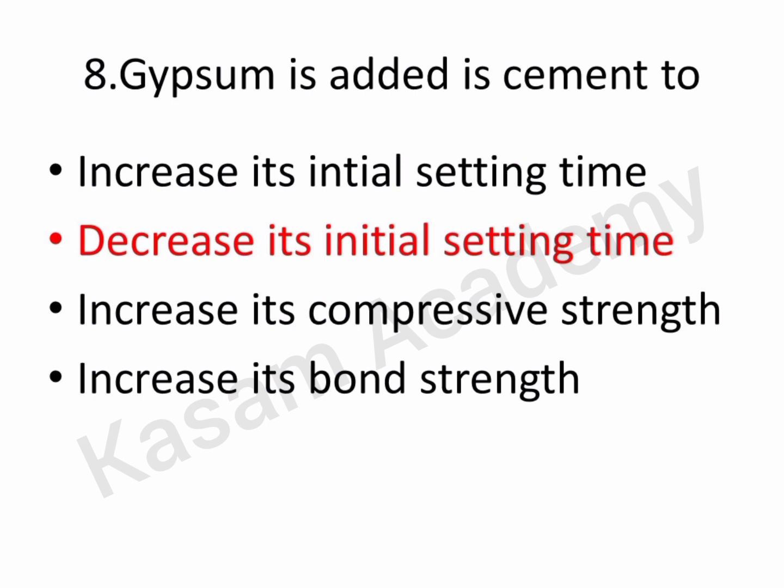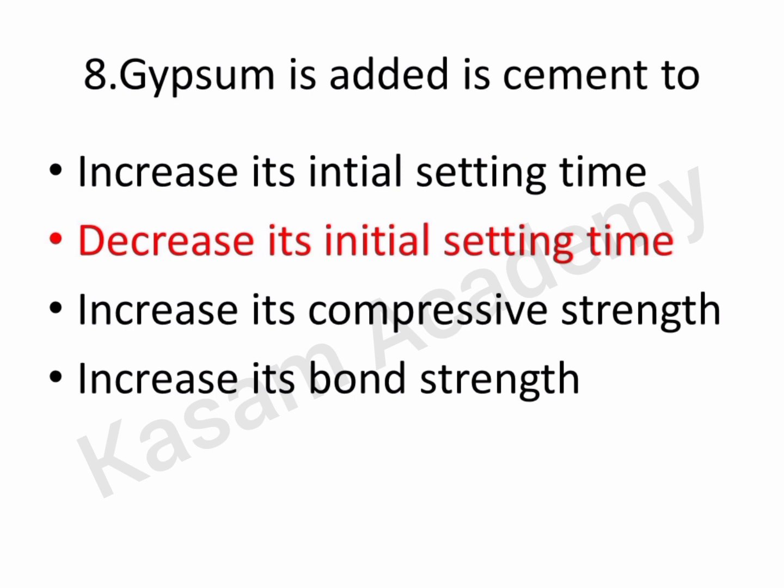Eighth question: gypsum is added in cement to A, increase its initial setting time, B, decrease its initial setting time, C, increase its compressive strength, D, increase its bond strength. From the options, gypsum is a retarder. It increases its initial setting time.